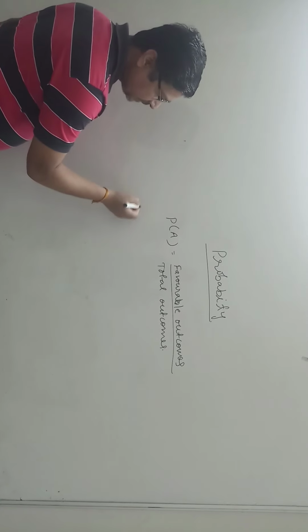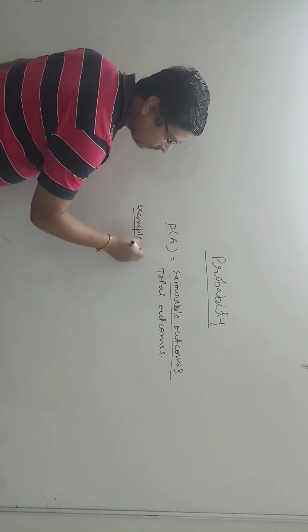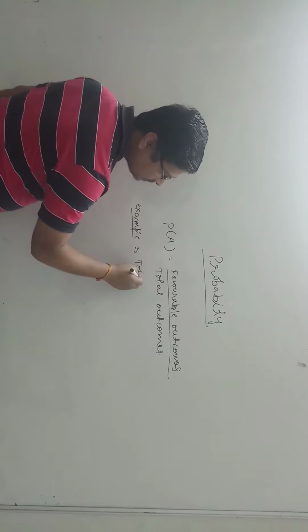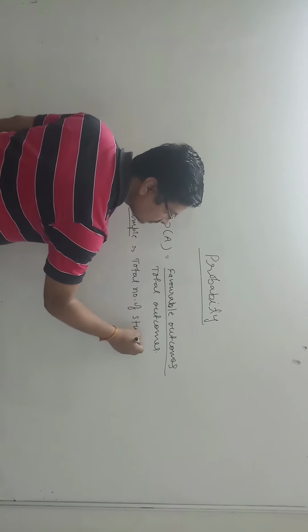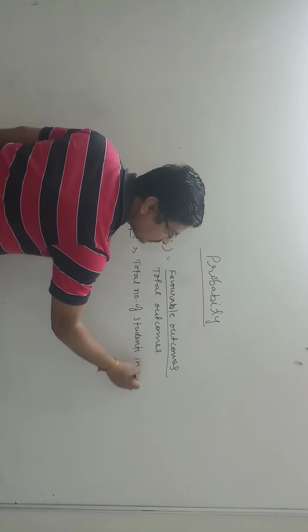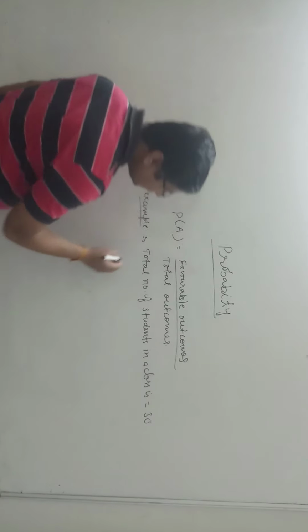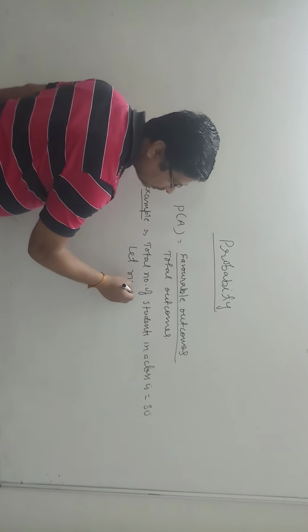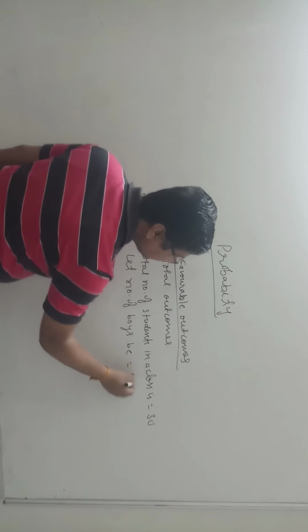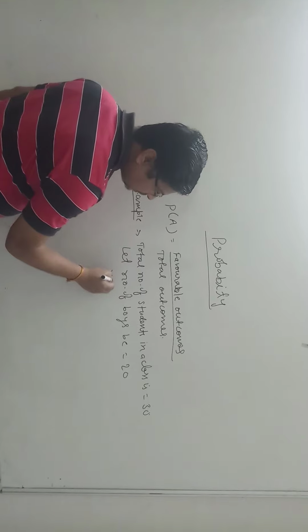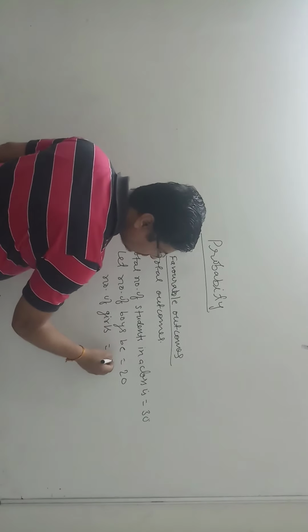As an example, if the total number of students in a class is 30, let the number of boys be 20. So the number of girls will be 10.